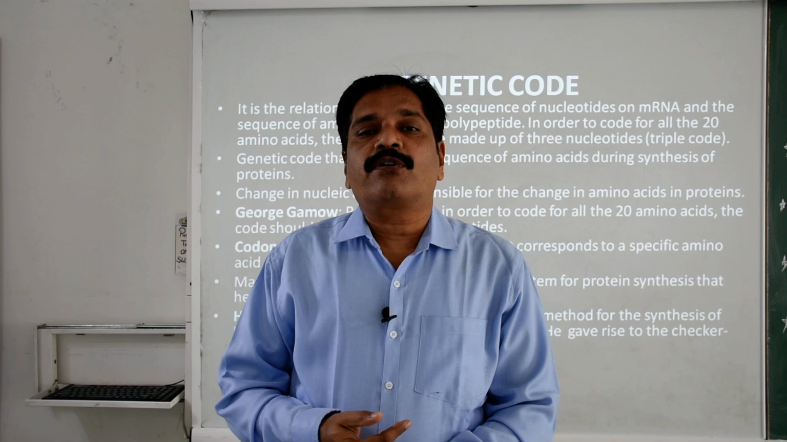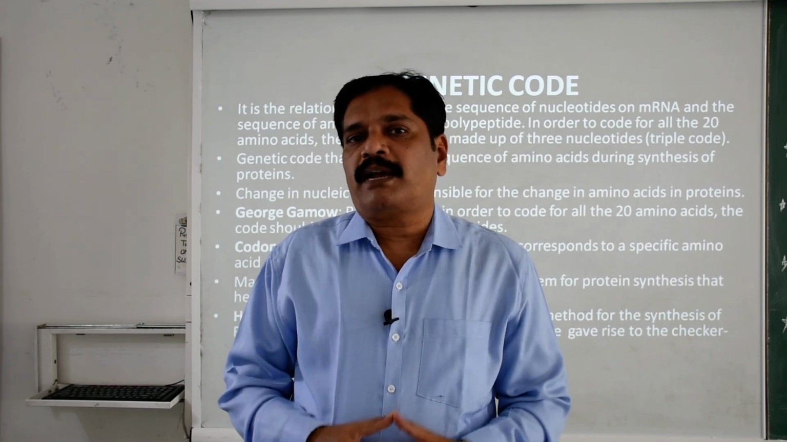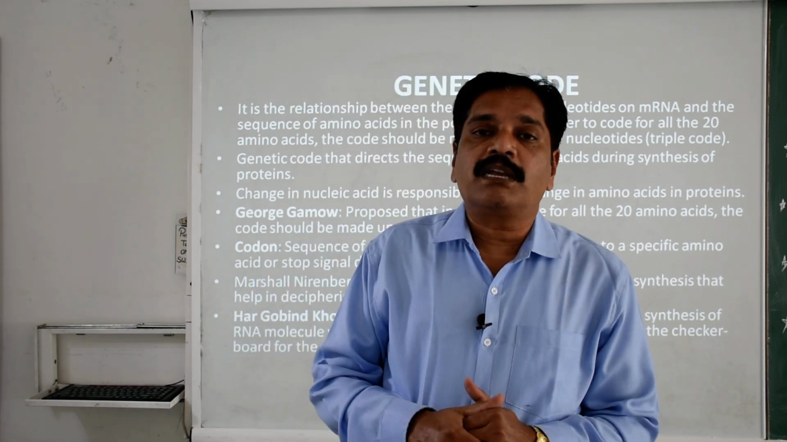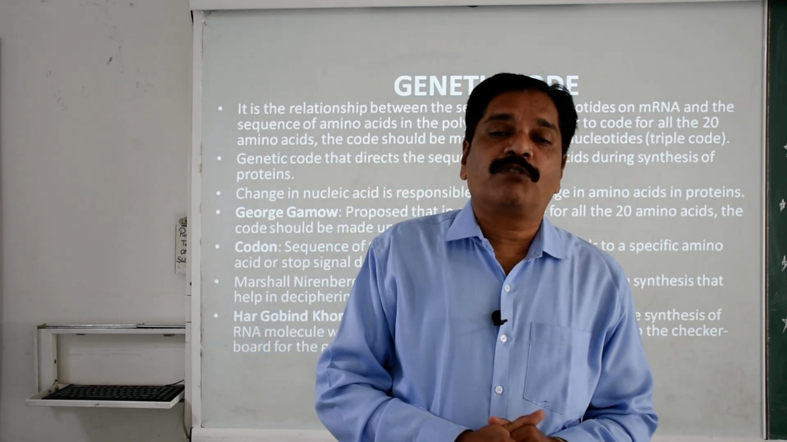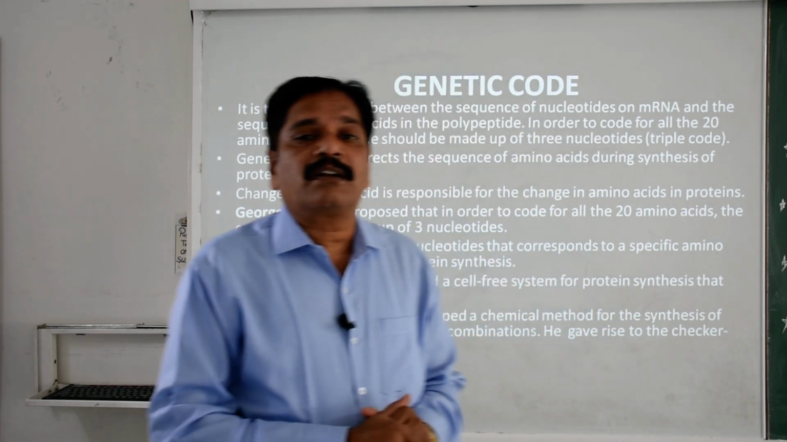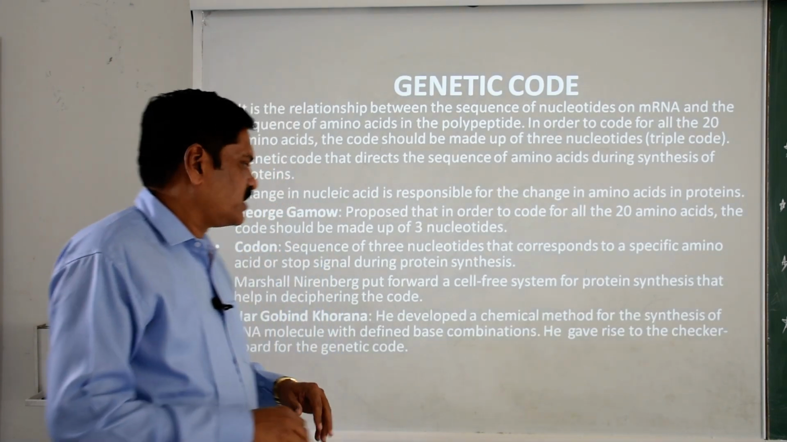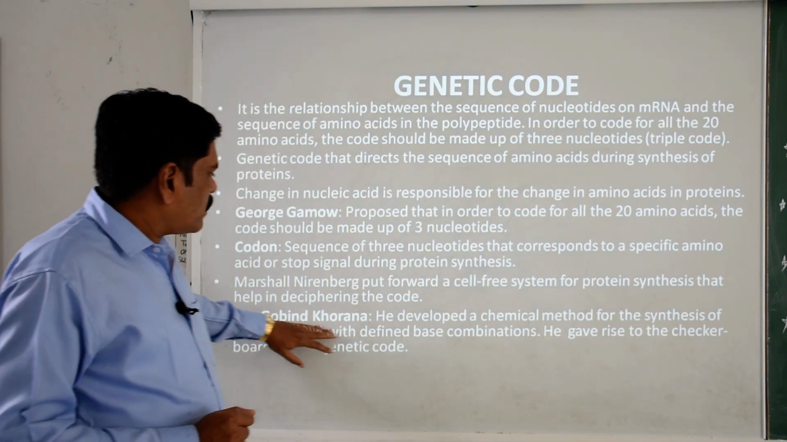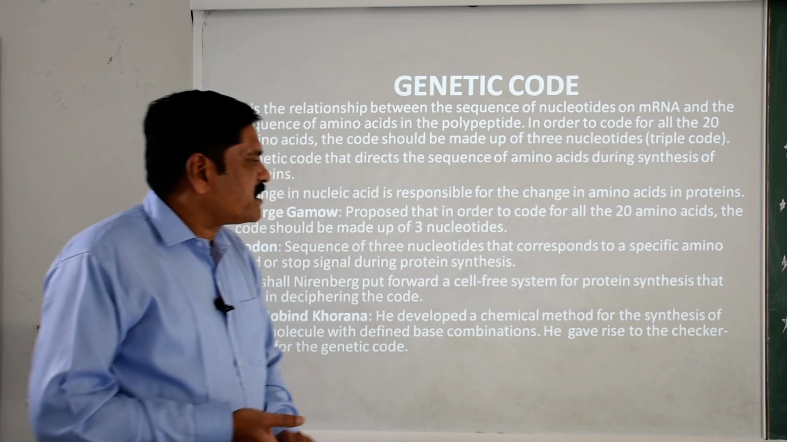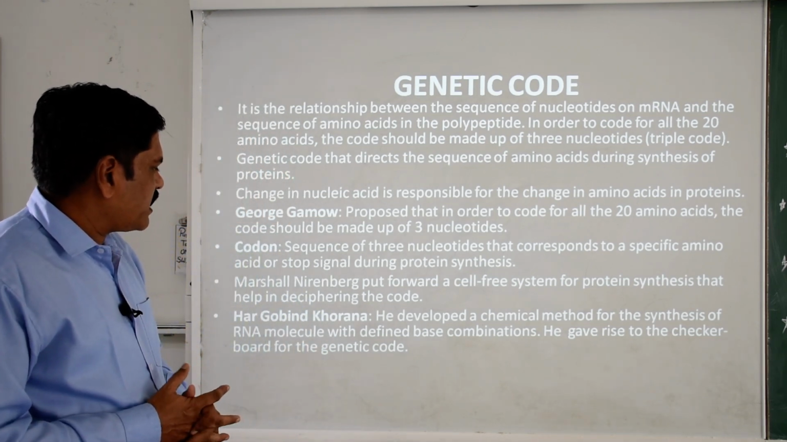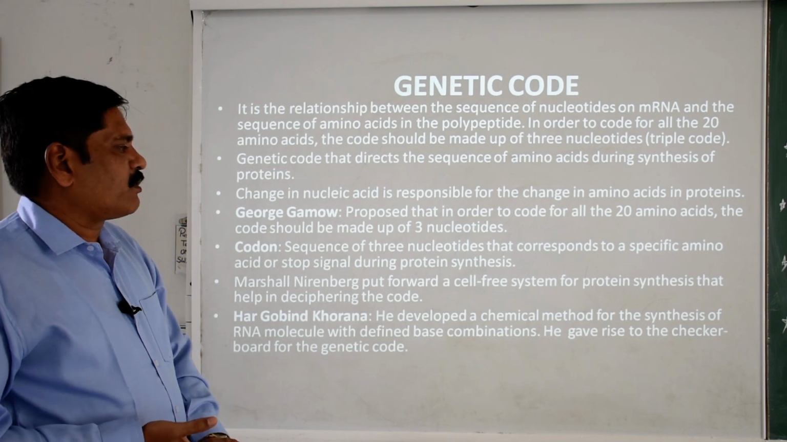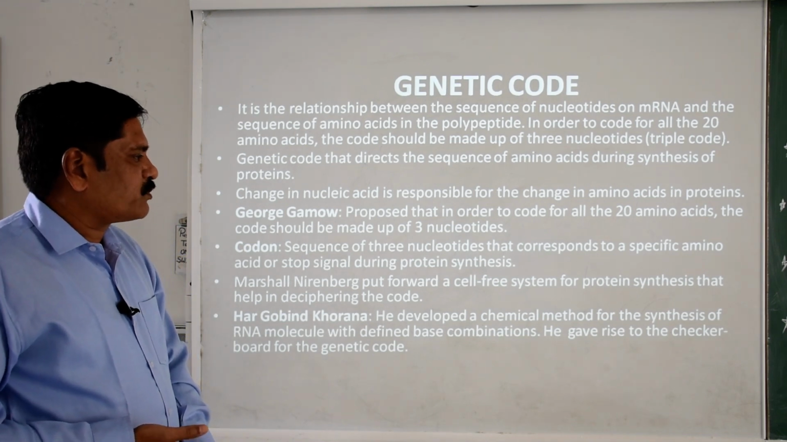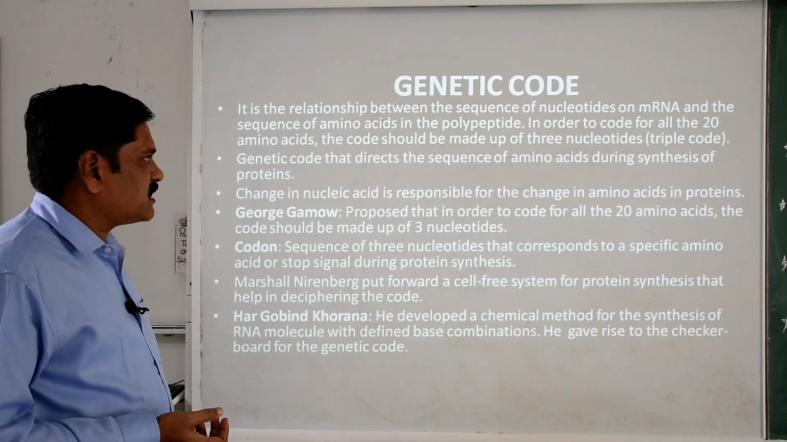Okay, he was also awarded the Nobel Prize for synthesizing a poly-uracil thread, which is considered an artificial chromosome too. Clear? Now Har Gobind Khorana developed a chemical method for the synthesis of RNA molecules with defined base combinations, and he gave rise to the checkerboard for the genetic code.